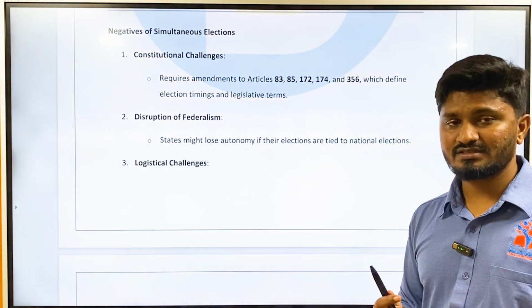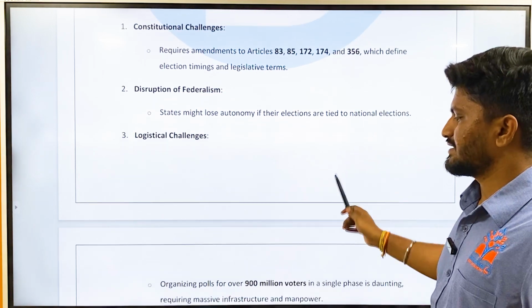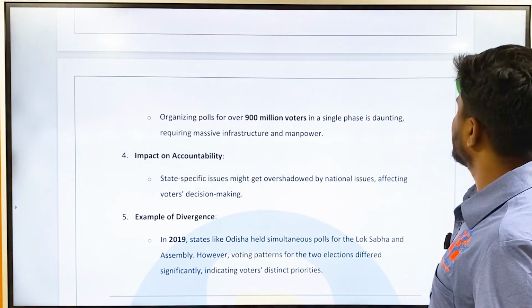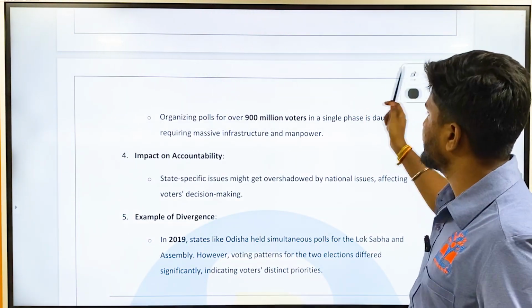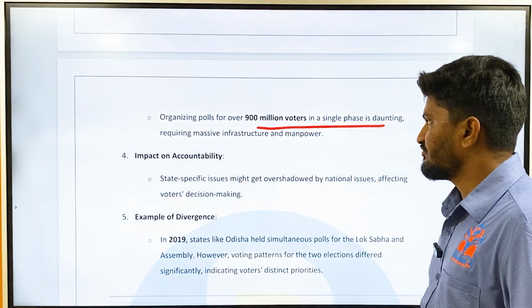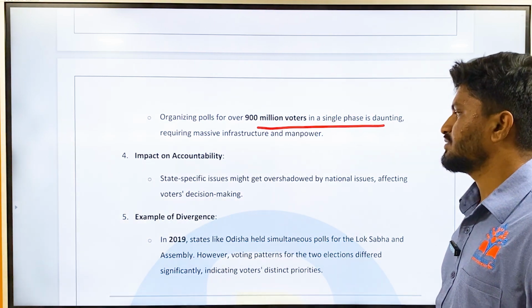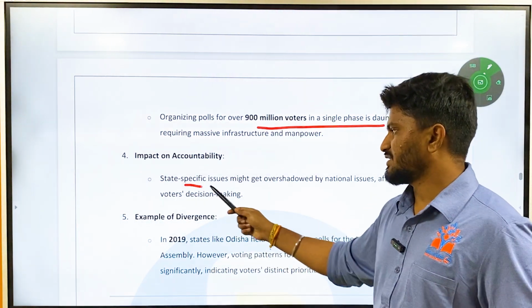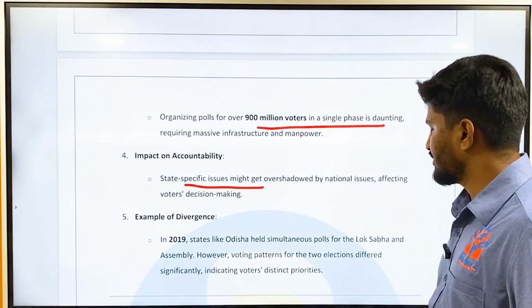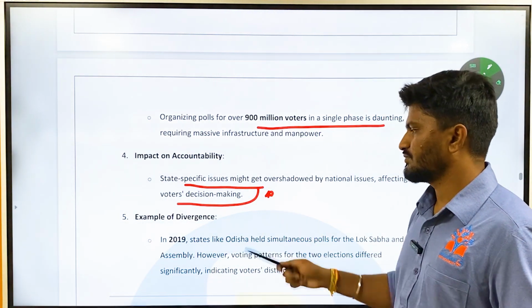And then logistical challenges, that is, organizing polls for over 900 million voters in a single phase is daunting, which will require massive infrastructure and manpower. And then there is the impact on accountability also, because state-specific issues might get overshadowed by national issues, affecting the voters' decision making. This is very important.